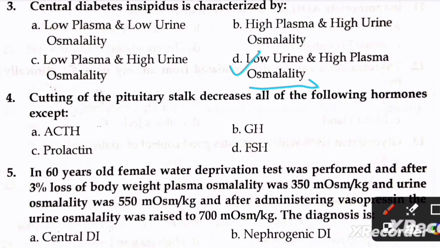Next question is, cutting of pituitary stalk decreases all of the following hormones except A, ACTH, B, GH, C, prolactin, and D, FSH. The right option is prolactin.